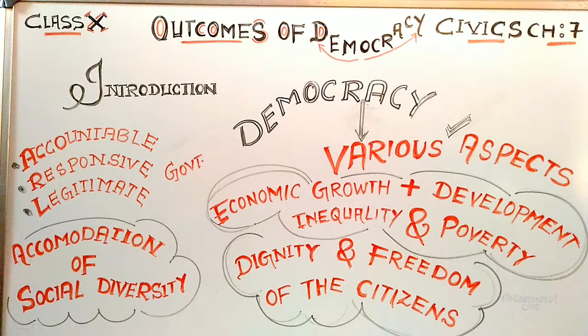It's already present in a society, it's quite obvious. But in a democratic country, we have to live together, and that is known as accommodation. How can we accommodate social diversity? In spite of this social division, how can we live together? So this is another topic.